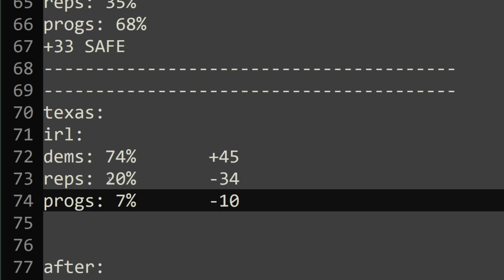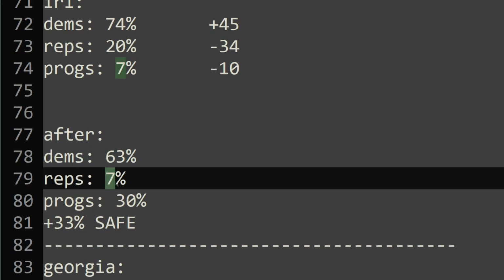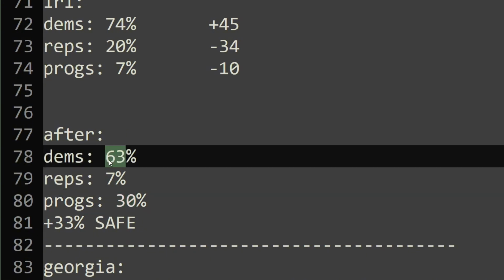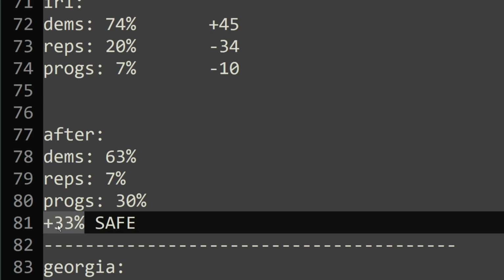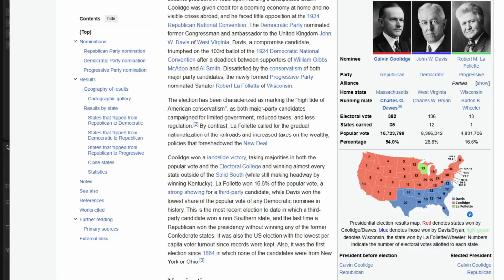And so doing that to all of these parties, you end up with these results. 63% for the Dems, 7% for the Republicans, and 30% for the progressives. So the progressives actually get some land here, but the Dems still, of course, have that hold, but they have lost around 10%. And the Republicans have been thoroughly destroyed as well, but you still end up with a plus 33% safe. But this is Texas after all. But that's just how I've actually calculated this all out. I did this for every state, or almost all of them. There were some that just didn't need it, to be fair. But almost all of them I've done this to, and that's how I figured this out.